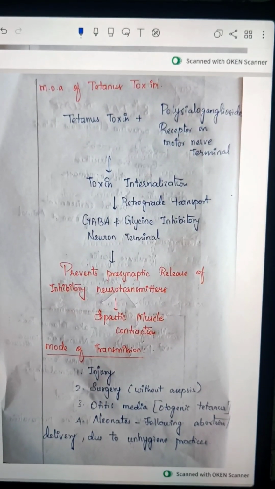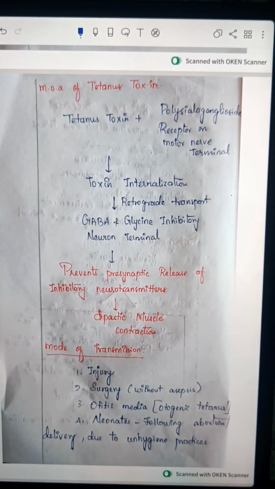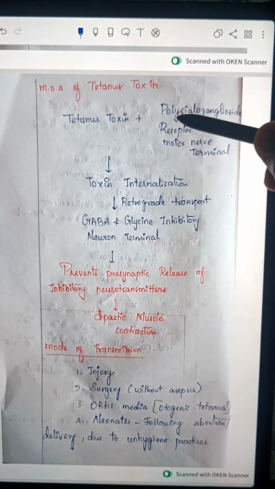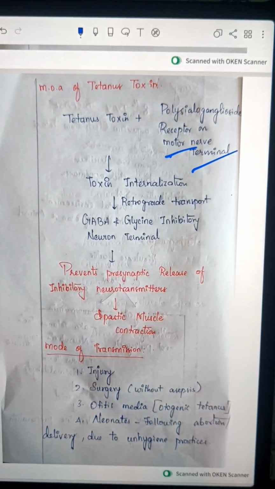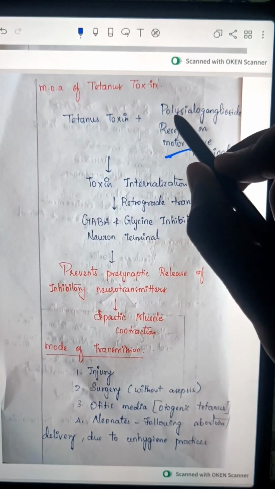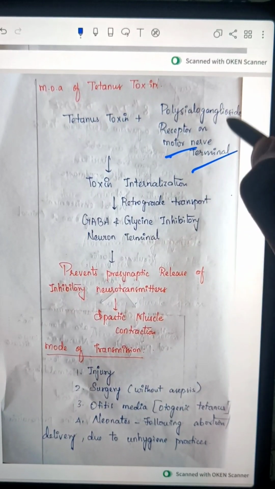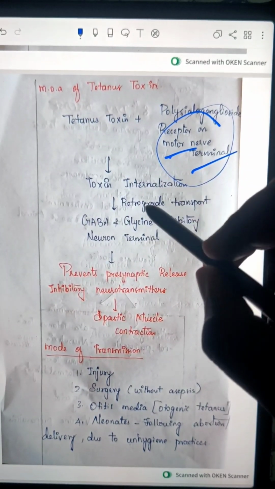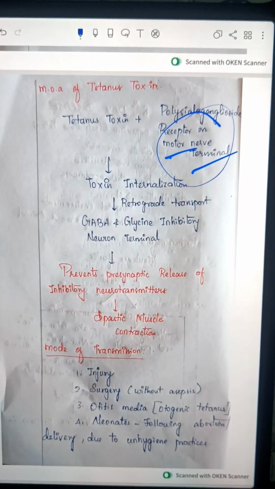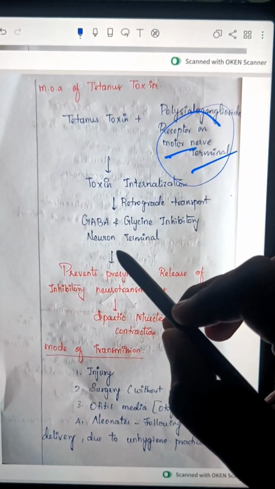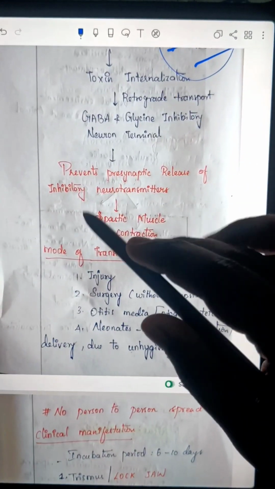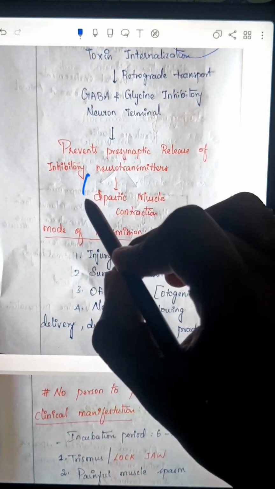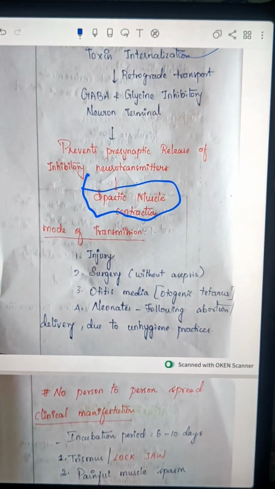Okay, moving into the mechanism of tetanus toxin, how tetanus causes disease in humans. First, the tetanus toxin reacts with our motor nerve terminal, that is the polysialoganglioside receptor, which is present in the motor nerve terminal, and it gets internalized by retrograde transportation, and it blocks the GABA and glycine inhibiting nerve terminal. Ultimately, it prevents presynaptic release of inhibitory neurotransmitter, which causes the peculiar feature, spastic muscle contraction.